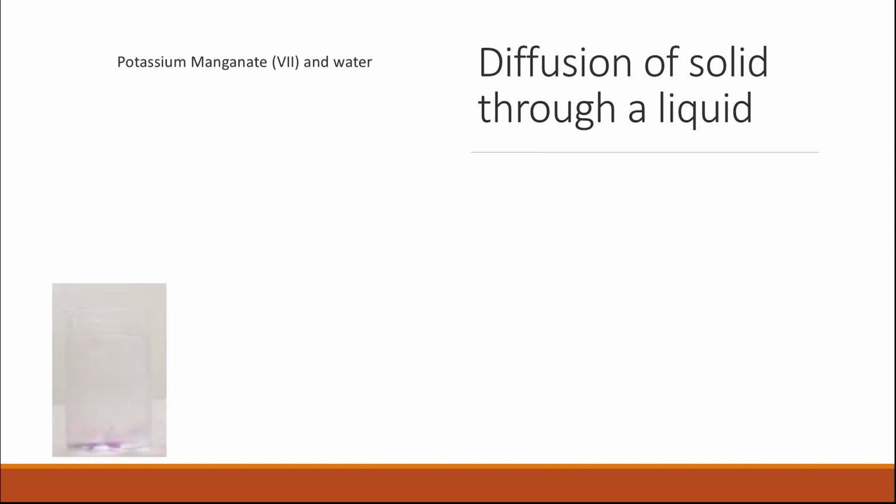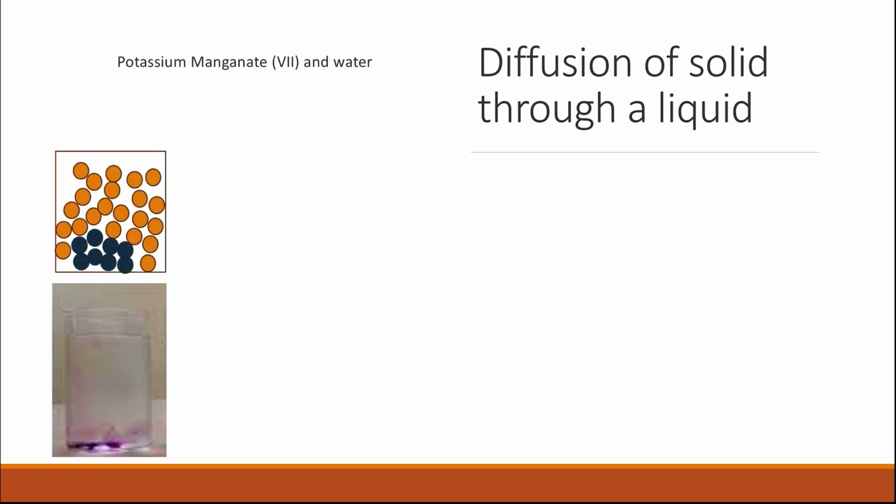Potassium manganate is a solid which is purple in color, and you can demonstrate diffusion if you add some of the potassium manganate into water. At the beginning, the solid will be attached to each other at the bottom of the beaker, as we can see, and then the particles of potassium manganate will start to spread out slowly from the area of high concentration into the liquid, which is an area of low concentration of potassium manganate.